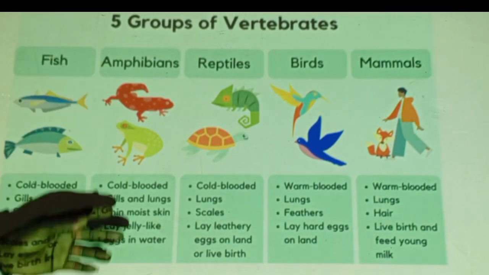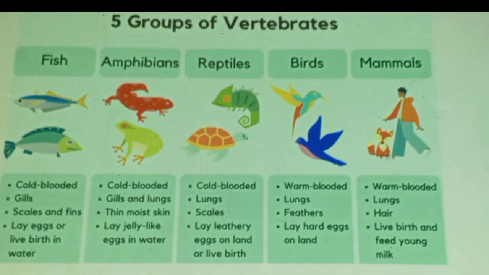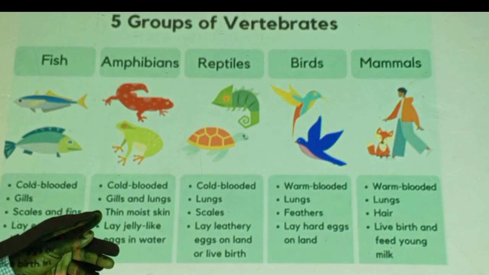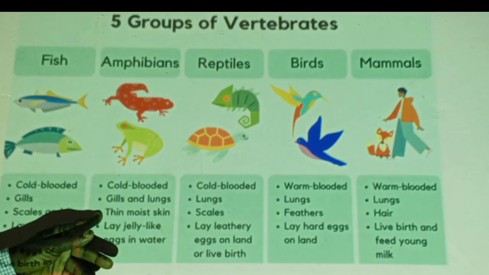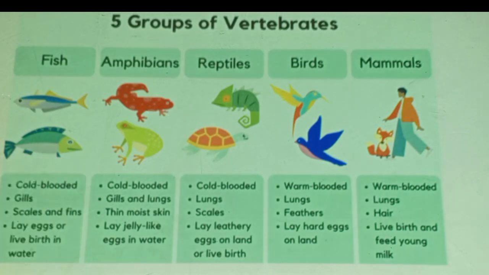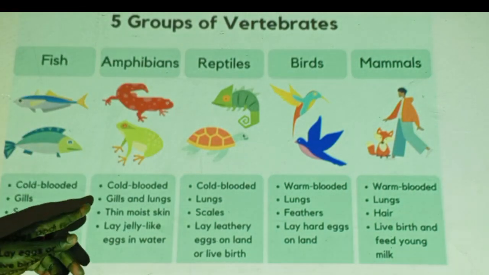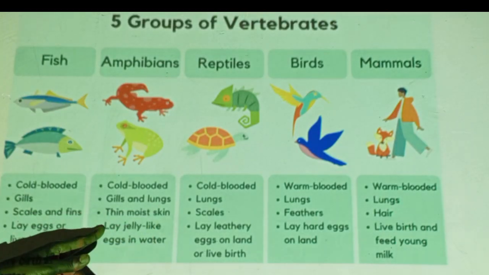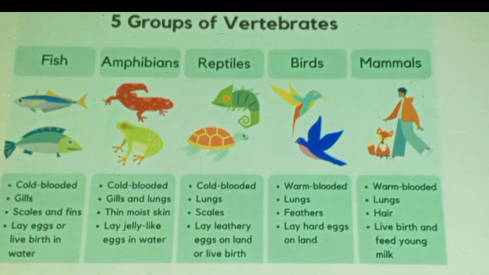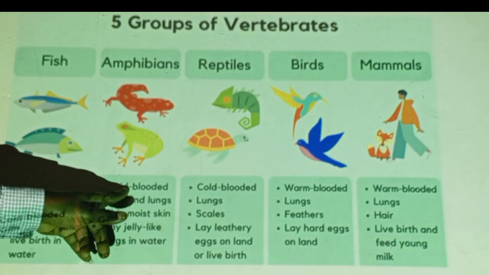Amphibians are cold-blooded. Some amphibians breathe by gills, but most amphibians use lungs. They are both land and water animals, and they go to water to reproduce. They come out of water to fend for themselves. Therefore, amphibians are dual dwellers, and their larva lives in the water. They have thin moist skin, they don't have scales, and they lay jelly-like eggs in water. They are cold-blooded still.